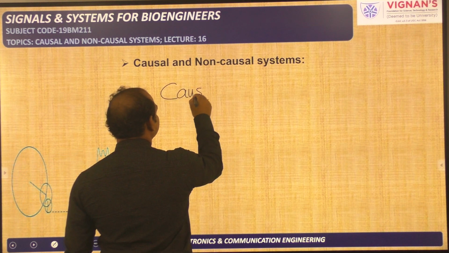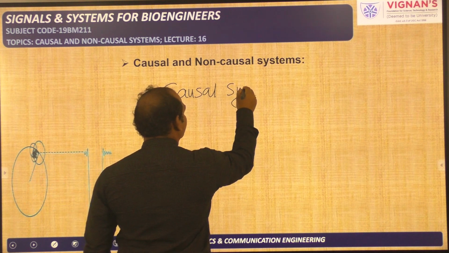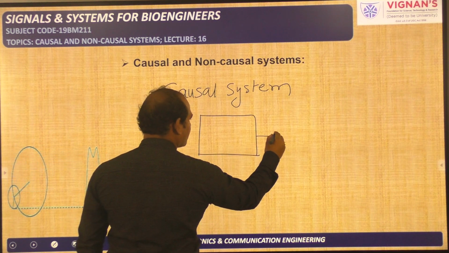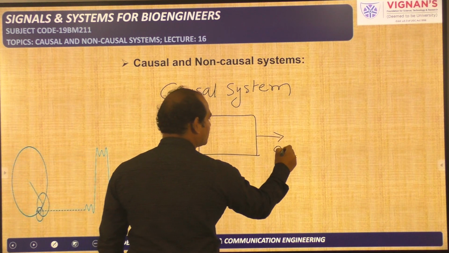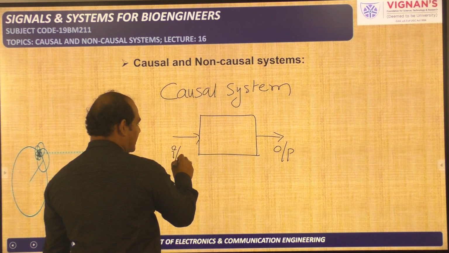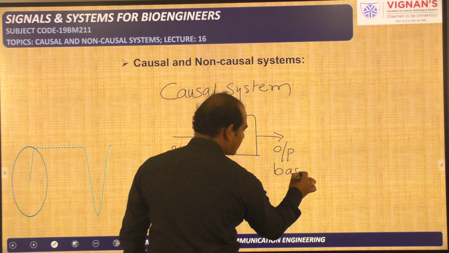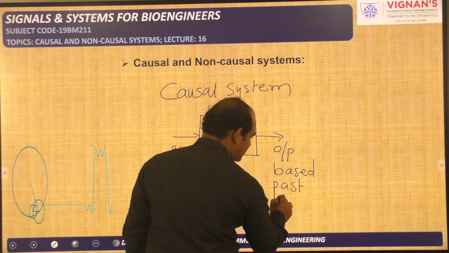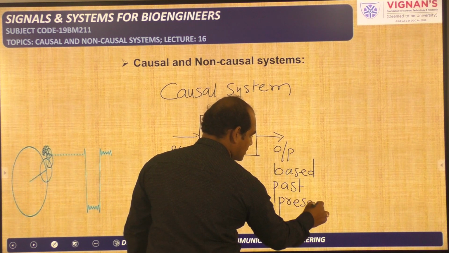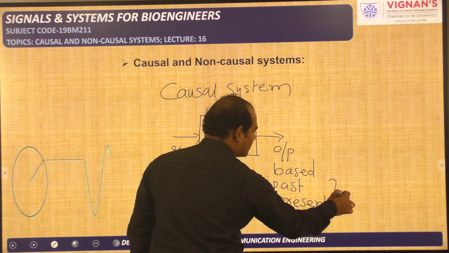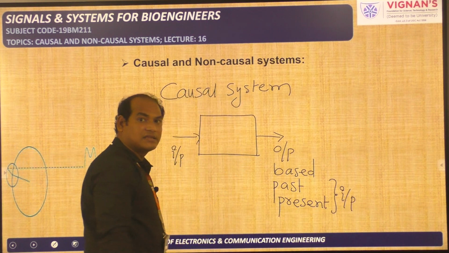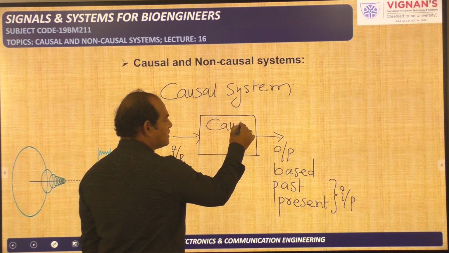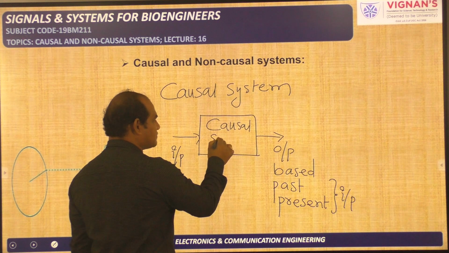So causal system means a system whose output is based on past values of input and present values of input. Past values of input and present values of the input, then we can tell that particular system is the causal system. The system is said to be causal when this condition has been satisfied.